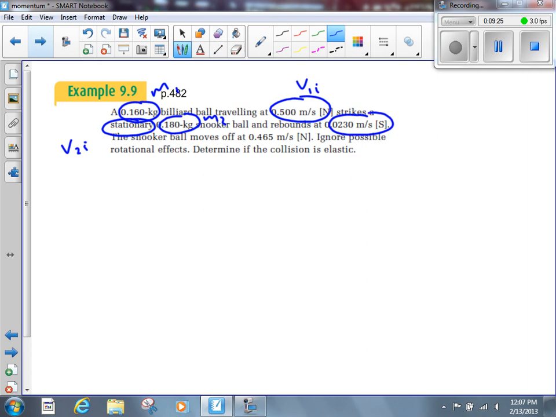We'll call this one V1F. It says the 0.16 kilogram billiard ball rebounds at 0.0230 meters per second. We'll call this one, the snooker ball, after the collision takes place, V2F.